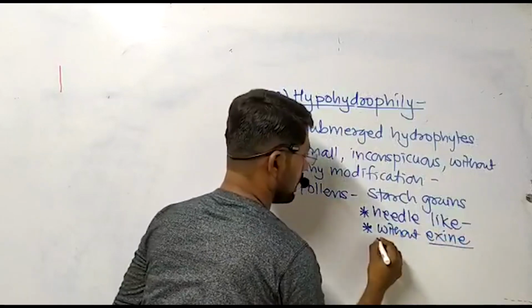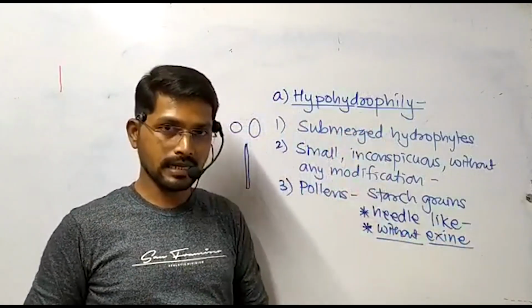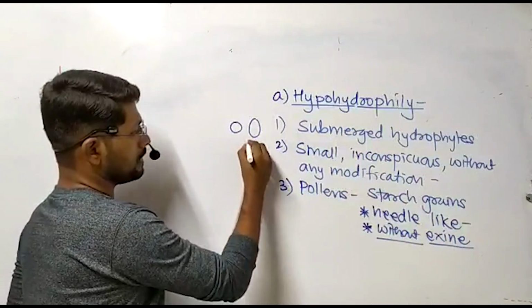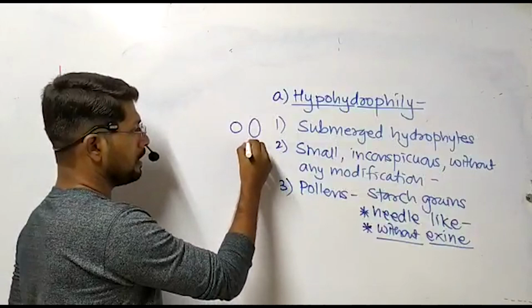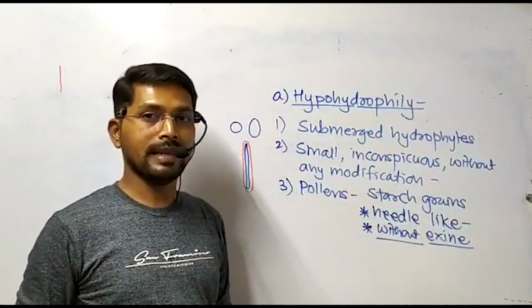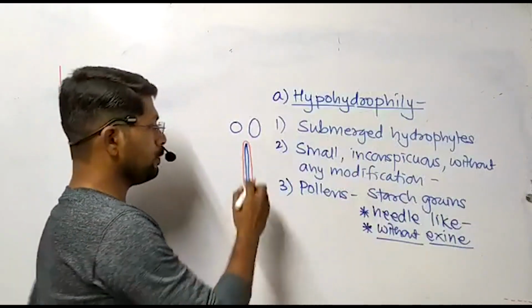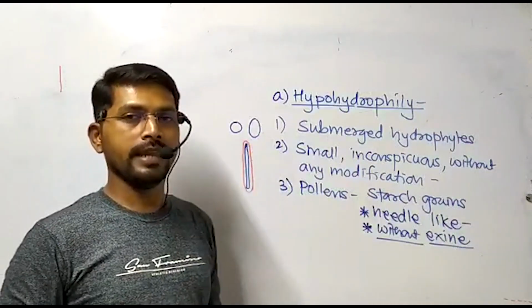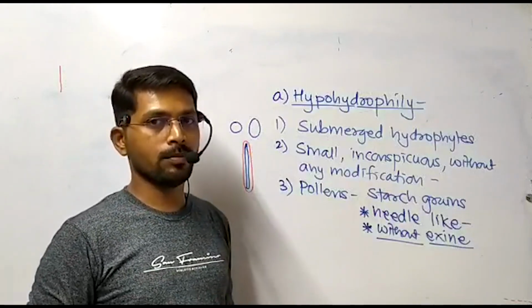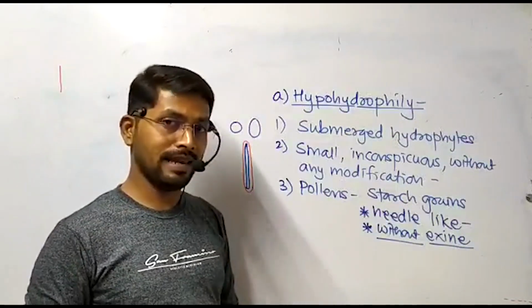So exine is absent in case of hypohydrophilous plants. Exine is the outer coating. So see in the diagrammatic representation, suppose this is the pollen grain. Pollen grain is having double layered sporoderm, or the pollen wall, microspore wall. The outer one is called exine, inner one is called intine. Exine is thick and tough, protective in nature, and intine is flexible and elastic.